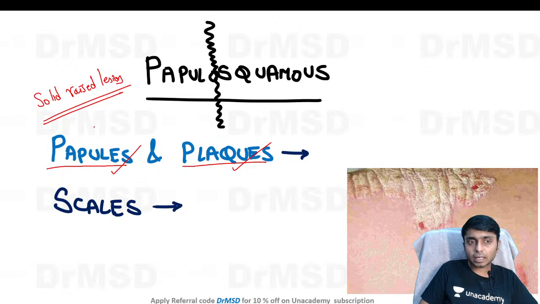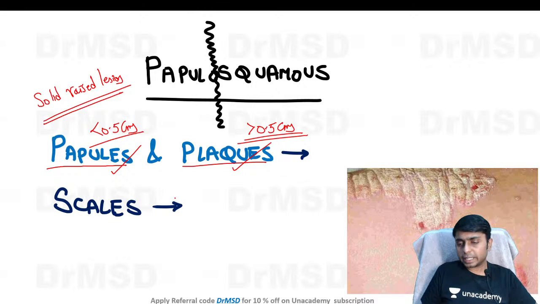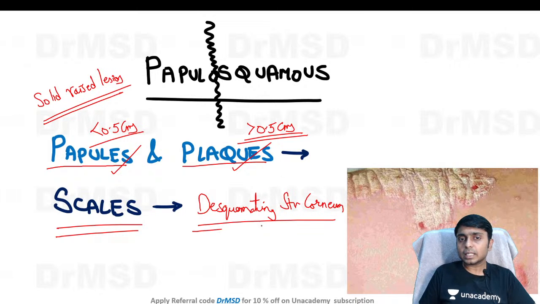The only difference is in the size. Papules are less than 0.5 centimeters in size, whereas plaques are more than 0.5 centimeters in size. And both of these are going to be surmounted by scales. So scales can be seen. What are scales? It is the desquamating stratum corneum. Usually the stratum corneum gets shed off in all individuals, but it is not visible to the naked eye.